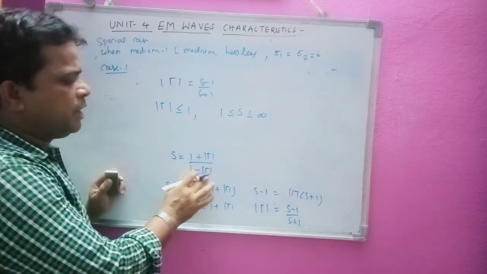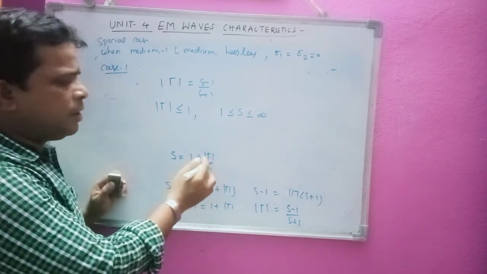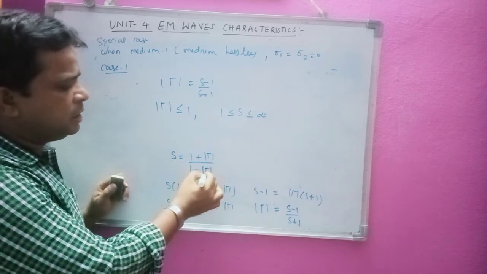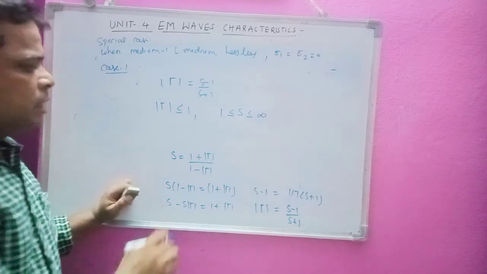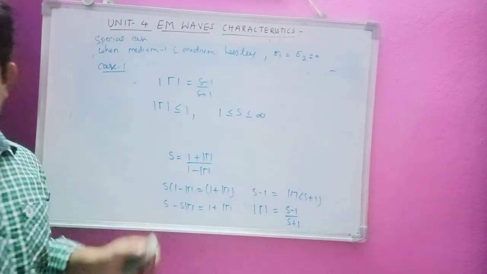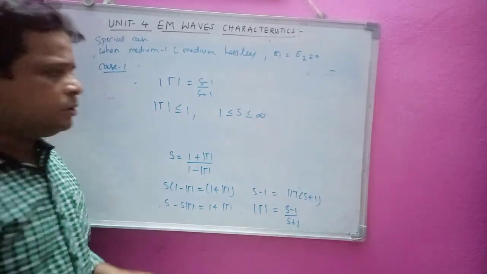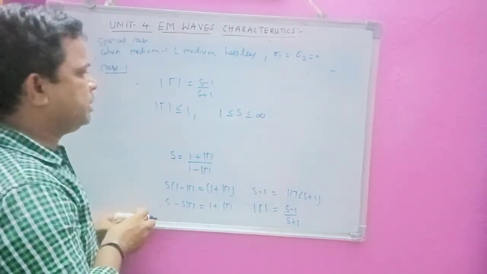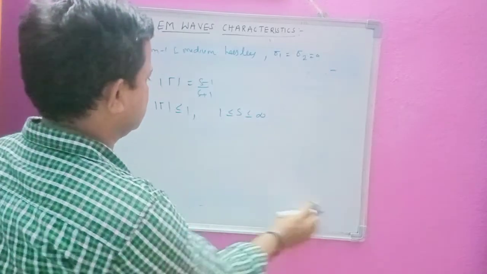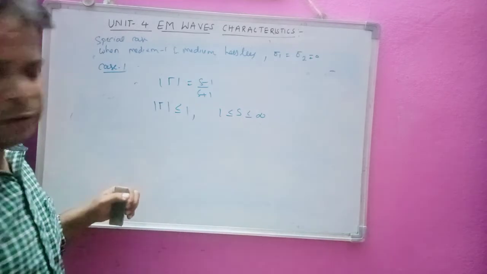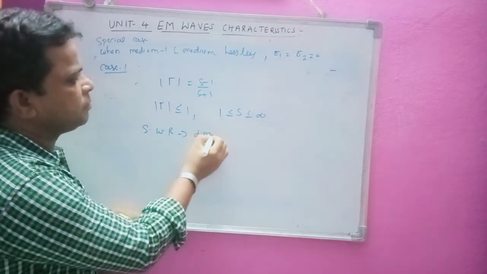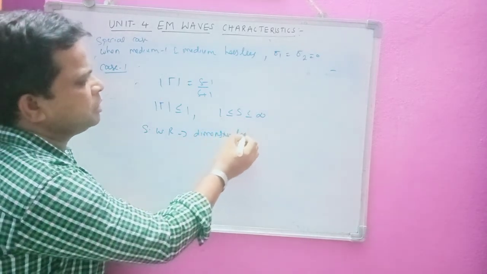Why? Because we have mod gamma. Okay, so that is what we are going to get. So standing wave ratio is always in the limits 1 less than or equal to S less than or equal to infinity, and mod gamma is always less than or equal to 1 here. Now the standing wave ratio is dimensionless, because it is a ratio.